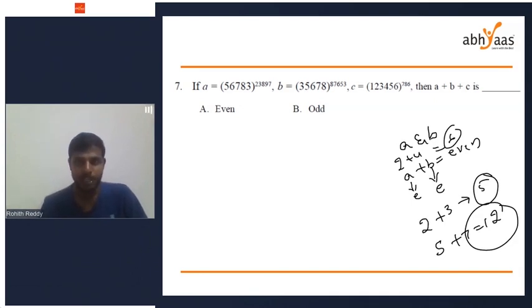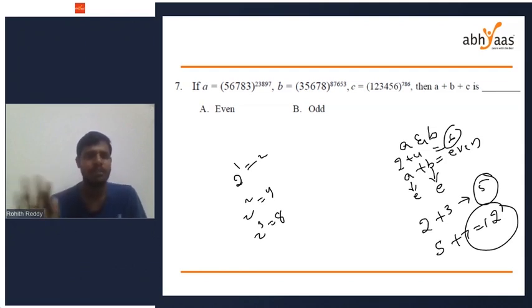Now, to check whether a plus b plus c is even or not, we should know whether a is even or odd. For example, what is 2 power 1? 2 power 1 is 2, 2 power 2 is 4, 2 cube is 8. So an even number to the power of any number will give you an even number only.